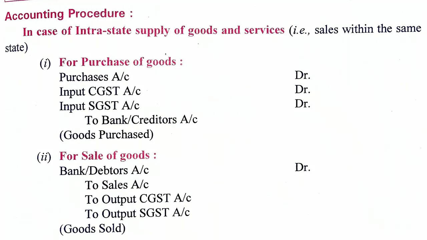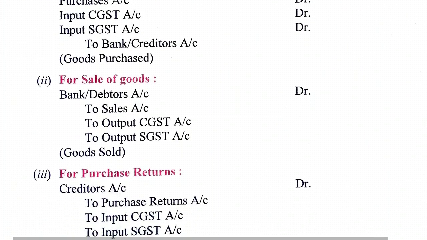Purchase account debited 10,000, and out of 12%, 6% to CGST, so it will be rupees 600. Input SGST will also be 600. Total is 1200. So 10,000 plus 1200, to bank account it will be 11,200. Or if it is a credit purchase, it will be to creditor's account 11,200.